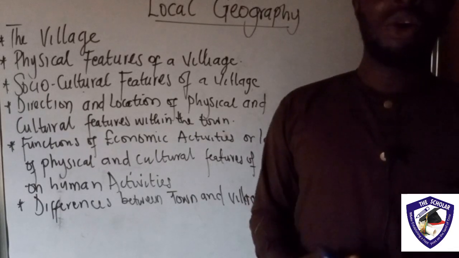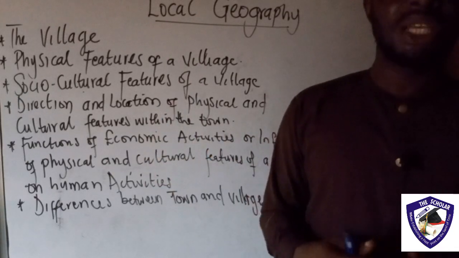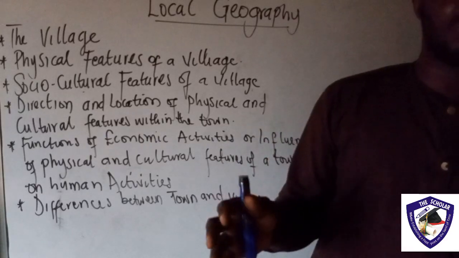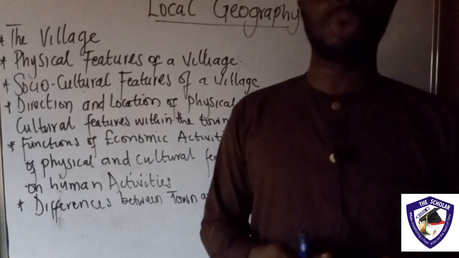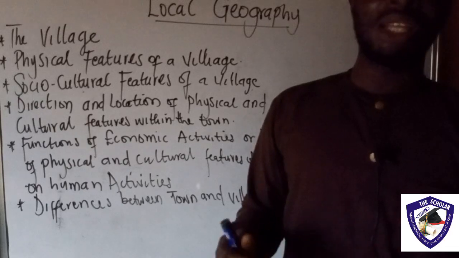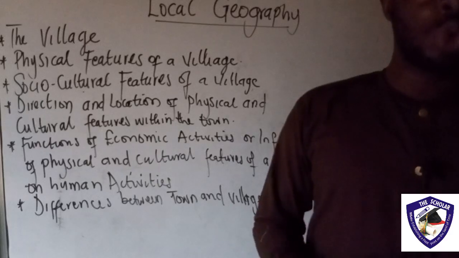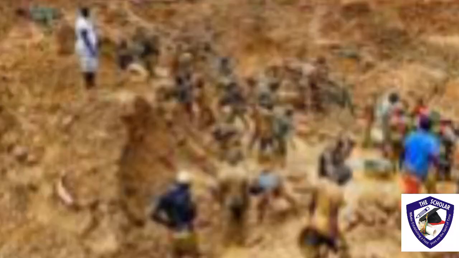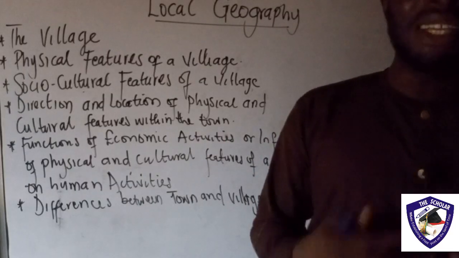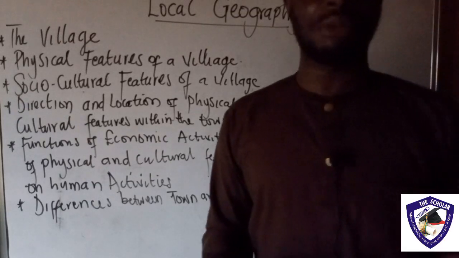Number one, the weather or these features have influenced us in the area of our industrial function. You look at the kind of industries that are located in certain areas, it's as a result of all of these features that have been mentioned earlier. The commercial function: look at the type of commerce that happens in Lagos, because you have a lot of people there. Then the socio-cultural function, the mining function, the fishing function, the residential function. These are things you're going to see in the town. You cannot see some of these; you cannot see lumbering in the town, for instance. Lumbering has been mentioned earlier.